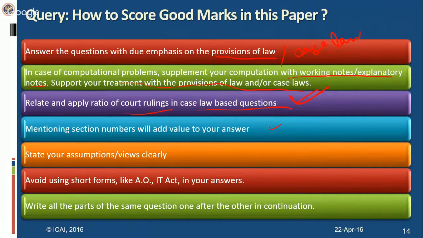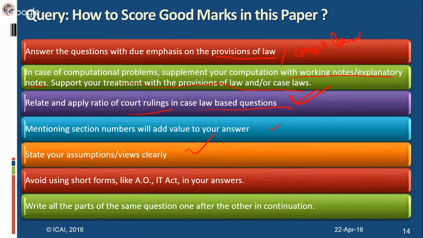But if you're not sure about the section number, please don't quote a wrong section. You might end up losing marks for quoting wrong sections. So only if you're sure about the section number and the name of the case, then you write it. State your assumptions and views clearly. Tax laws are prone to many assumptions. If the question is silent relating to a particular thing, most commonly payment of gratuity, whether the employee is covered under the Payment of Gratuity Act or not, there are two different sets of computations. In such a case, if the question is silent as to whether the employee is covered or not, you make an assumption and proceed to answer the question.